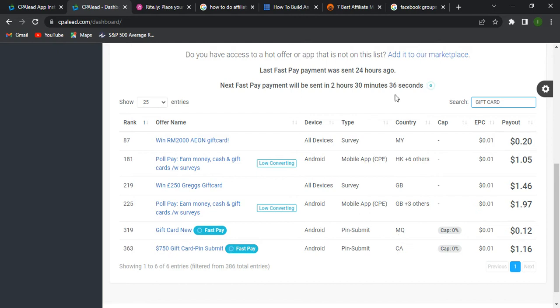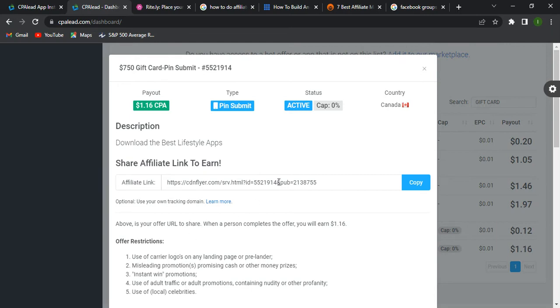And the third thing is that this offer is available in Canada. This means if people in Canada use my link to sign up, I will get paid. This country is more advantageous than other countries like Ireland or Brazil. Canada is more available, and it's more advantageous for getting more traffic. So I'm going to select this offer and click on it. As you can see, I can copy my CPA link over here.